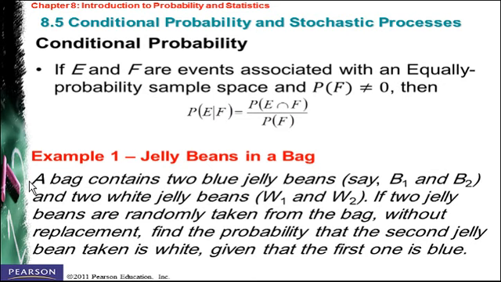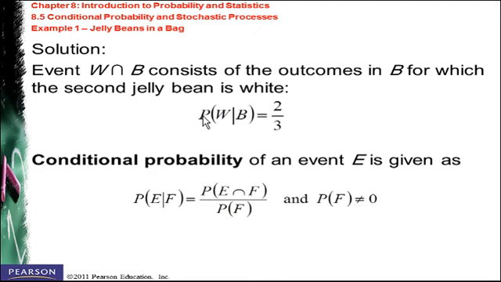To make things easier, we will use this example. Suppose a bag contains 2 blue jelly beans, say B1 and B2, and 2 white jelly beans, say W1 and W2. If 2 jelly beans are randomly taken from the bag without replacement, find the probability that the second jelly bean taken is white, given that the first one is blue. So the probability that the first is blue and the second is white. So the probability that it is white given it was blue. We can apply the formula here. So we will say the probability that it is white given it was blue is equal to 2 over 3.